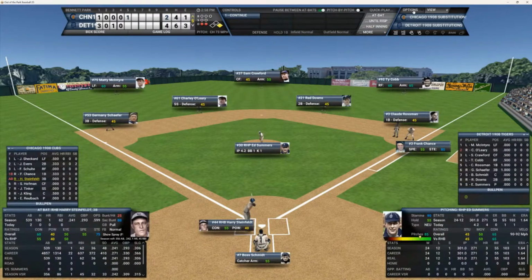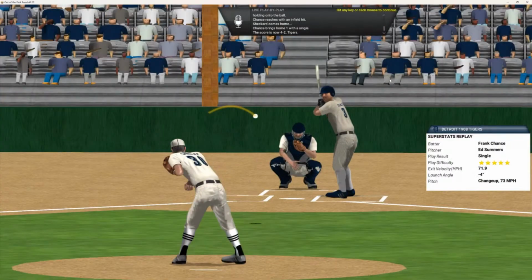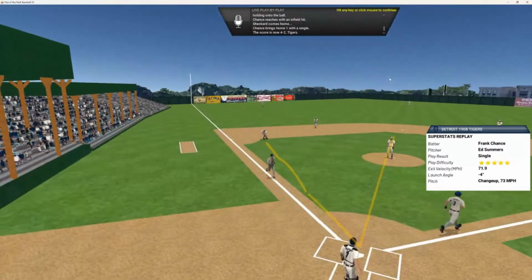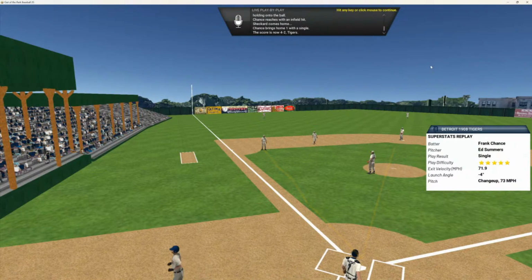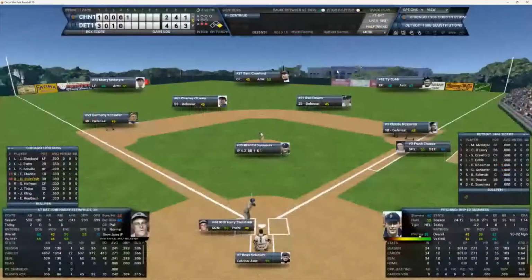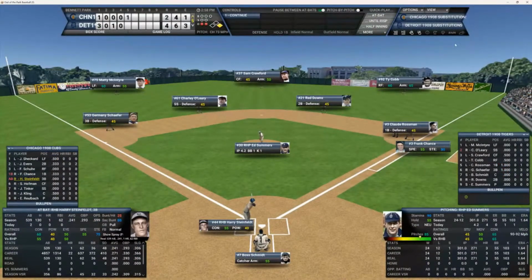What the heck's going on here? I thought he had plenty of time to get Frank. I'm screwing the pooch here. And we don't get to see that. So that's a single and makes the game 4-2.